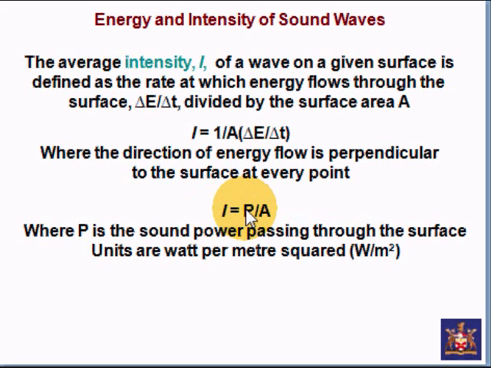Also, the bigger the power, the bigger the intensity. If it's a cloudy day, you've got less power from the sun's rays. If it's a crystal clear day, blue skies and all that good stuff, you've got lots of power, and therefore you're also going to increase your intensity. So look at it, it's a direct proportionality. Intensity is directly proportional to power. Intensity is inversely proportional to the area, and it's as straightforward as that.